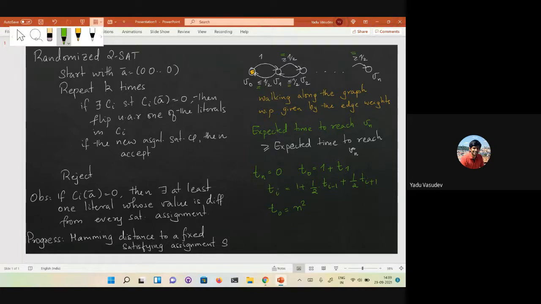So what it means is that the expected time to find a satisfying assignment is at most n squared for the two-SAT algorithm. Okay, so this is what we have. This was what we did in the last lecture.